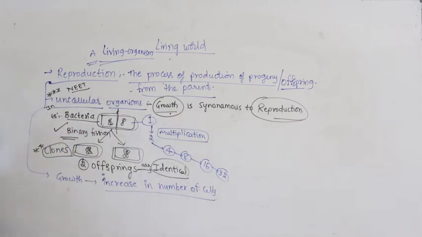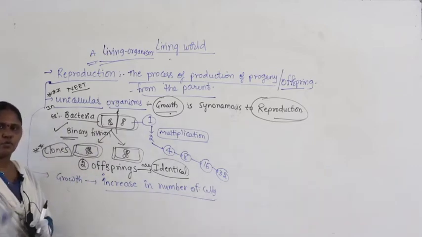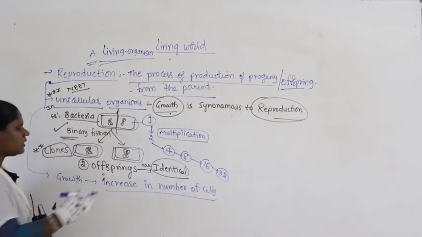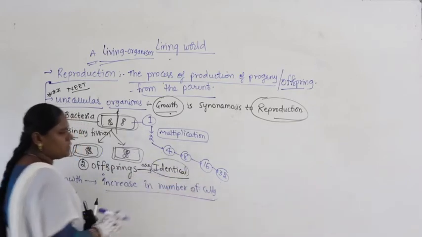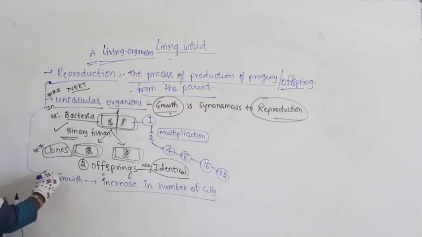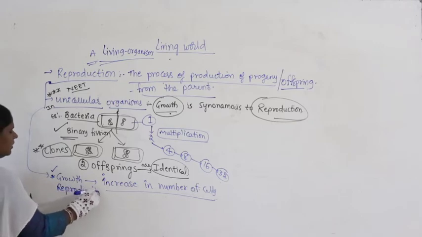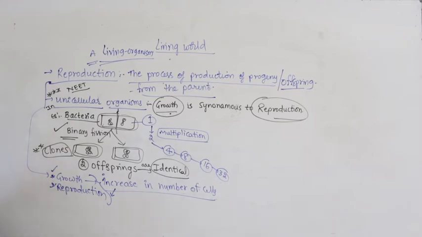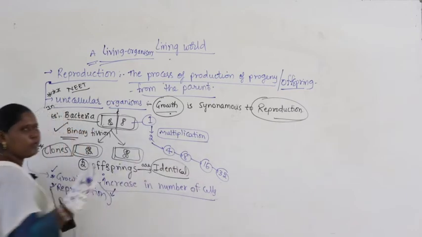Every time there is doubling of their number. Why? Because 1 becomes 2, 2 again divides and produces 4, 4 again divides and produces 8. Like that the chain will continue. So what you can see here in this case is an increase in number of cells. Right. So that is referred to as growth, and it is itself also referred to as reproduction. So the same definition is also applied for reproduction. Why? Because every time the daughter cells produced here are more in number.